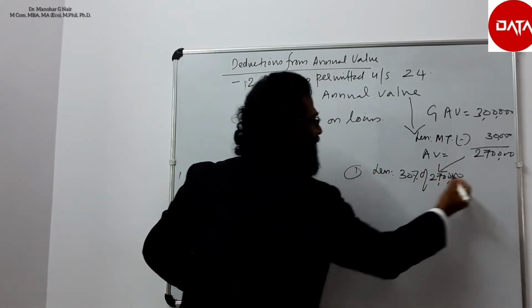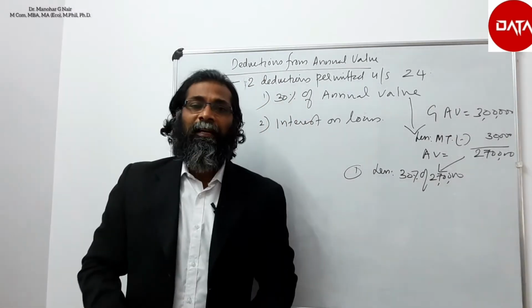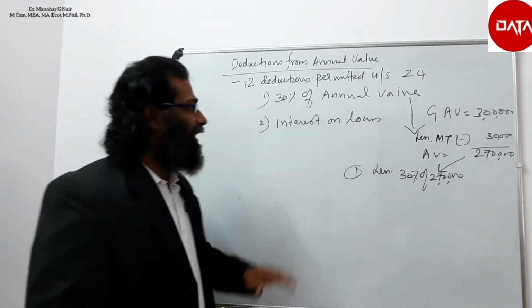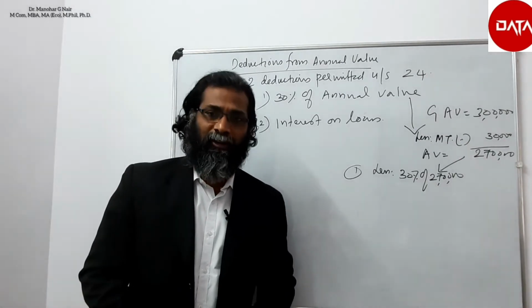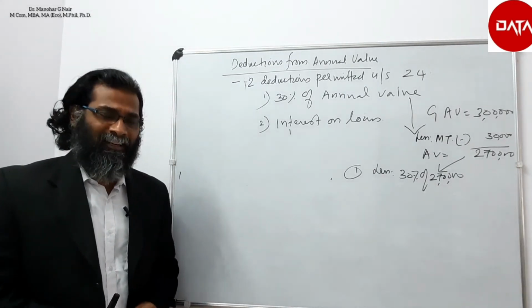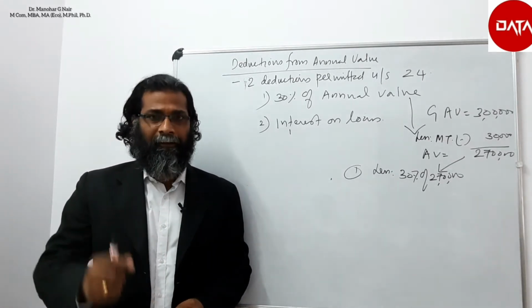This is deduction 1, 30% of annual value. This deduction is allowed as the standard deduction, and along with that, interest on loan would also be permitted to deduct. Let us discuss the conditions for deduction with respect to interest on loan under section 24 in detail.